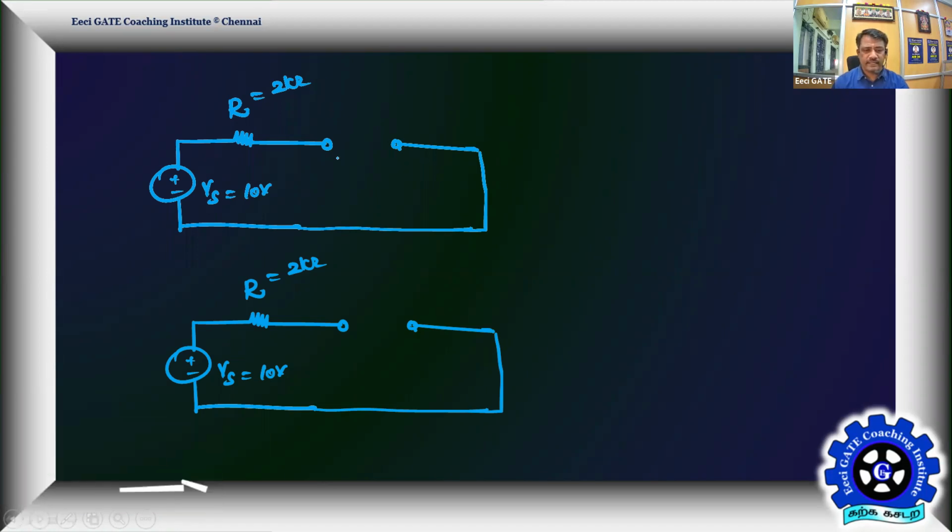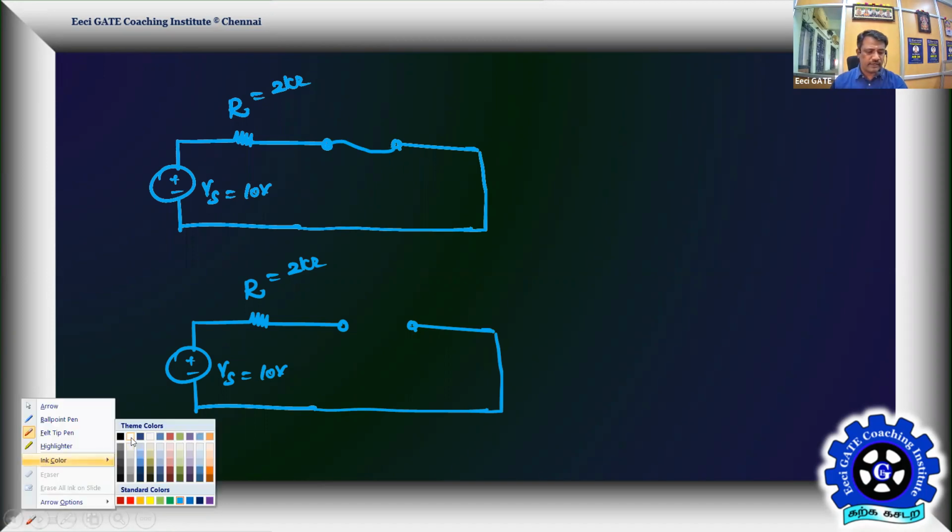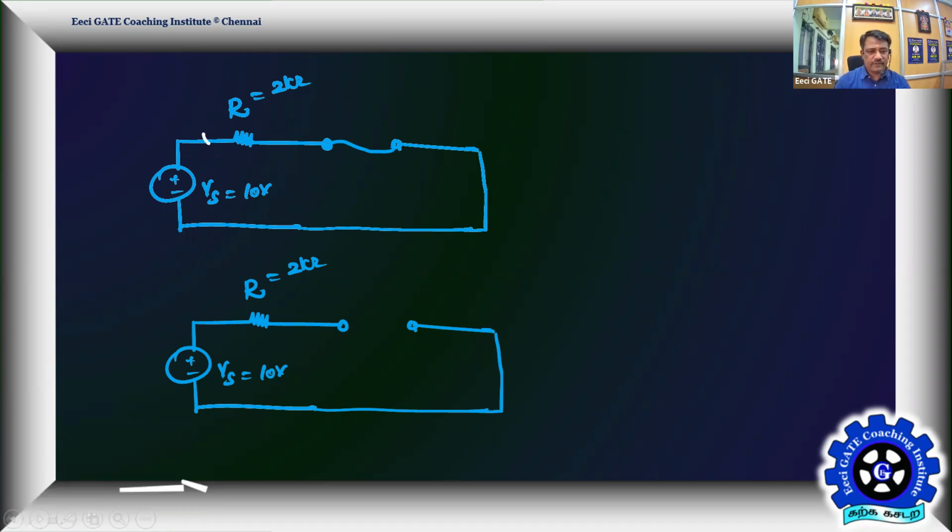Here the connection is made like this without any instrument, so the circuit is closed. The current in the circuit is going to be 5 milliamps. So this is the ambience. My test current to be measured is 5 milliamps.